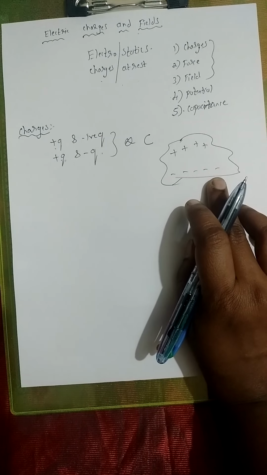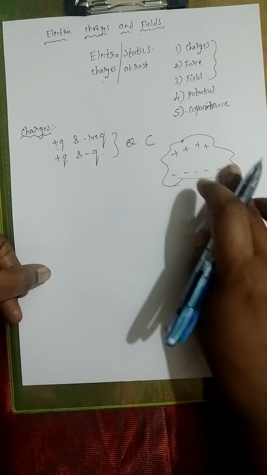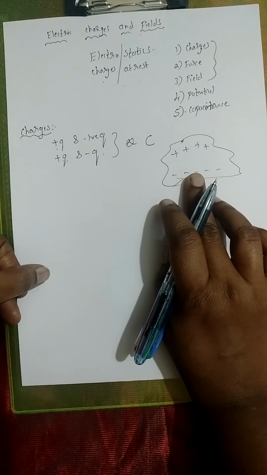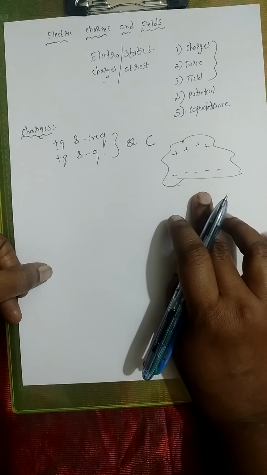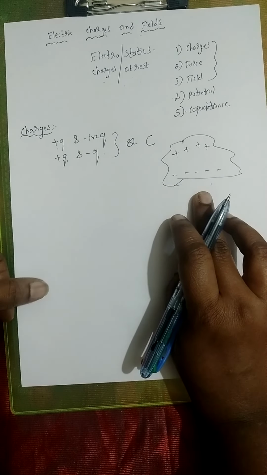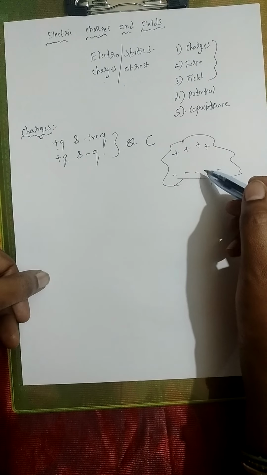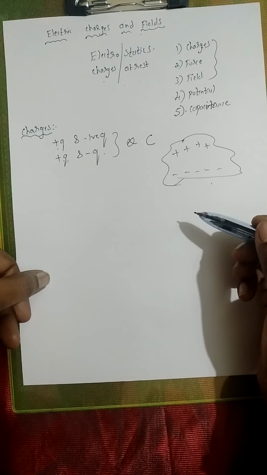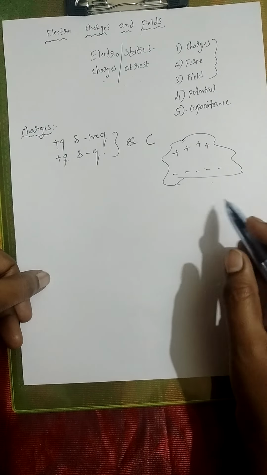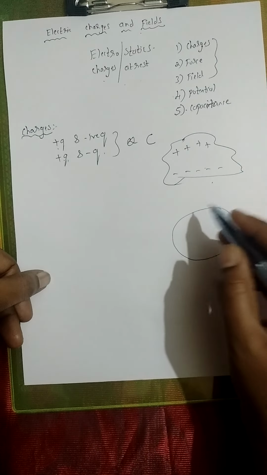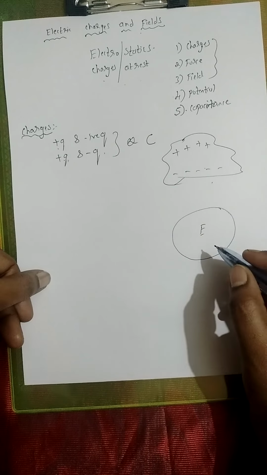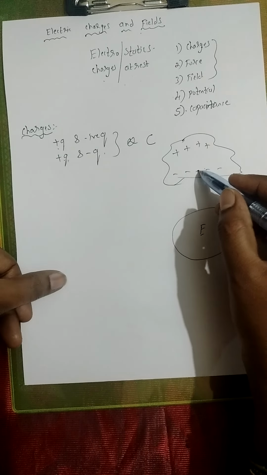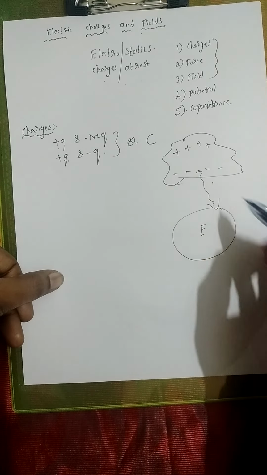When this goes on, what will happen? More negative charges will start to accumulate in the lower part of the cloud. When it exceeds a certain limit, what will happen? This cloud will start to discharge its charges, okay. When it is discharging, what will happen? You know that earth is always at zero potential. So these negative charges will flow towards the earth, okay, right?